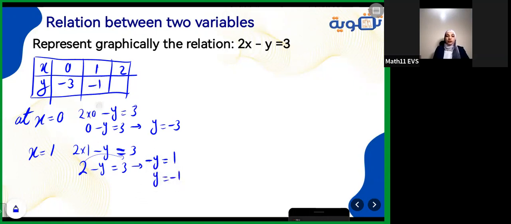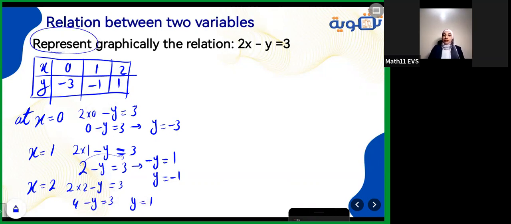This will be -1. At x equals 2, 2 multiply 2, which is 4 already, minus y equals 3. I think it's easy now. Y, of course, will be 1. 4 minus what equals 3? It's 1. So it will be 1 here.